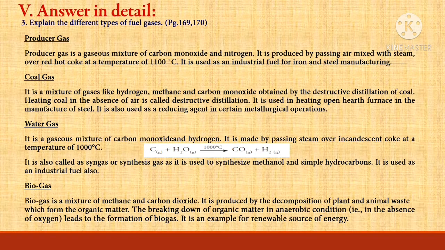Biogas. Biogas is a mixture of methane and carbon dioxide. It is produced by the decomposition of plant and animal waste which form the organic matter. The breaking down of organic matter in anaerobic condition, that is in the absence of oxygen, leads to the formation of biogas. It is an example for renewable source of energy.